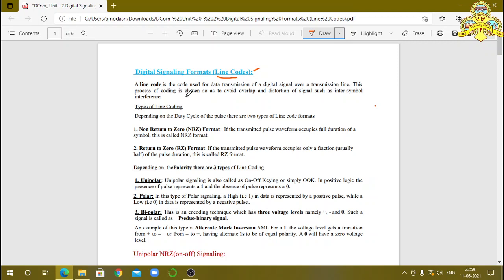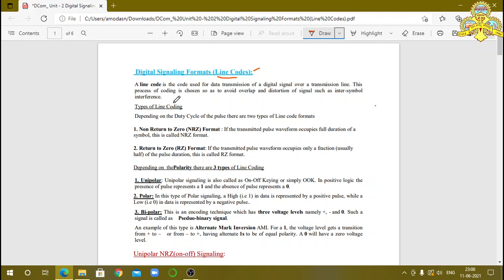This process of coding is chosen so as to avoid overlap and distortion of the signal, such as inter-symbol interference. When two bits interfere together, it is called inter-symbol interference.